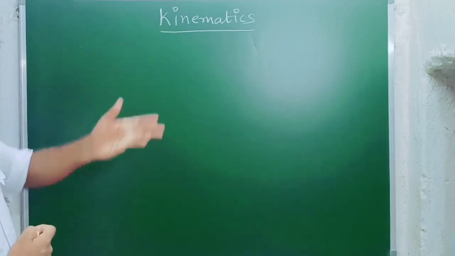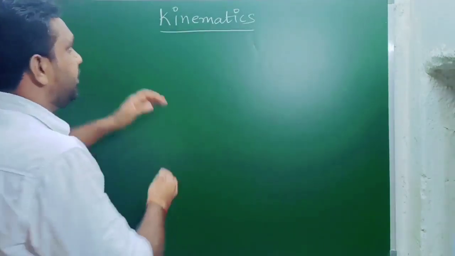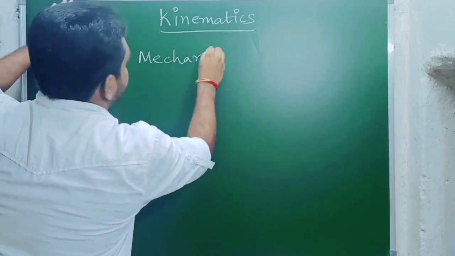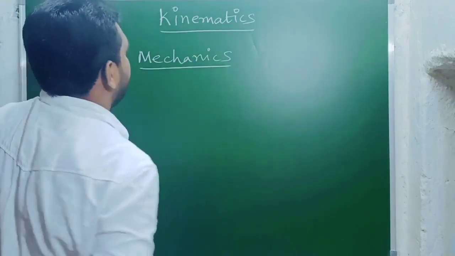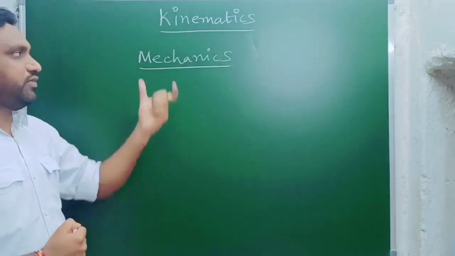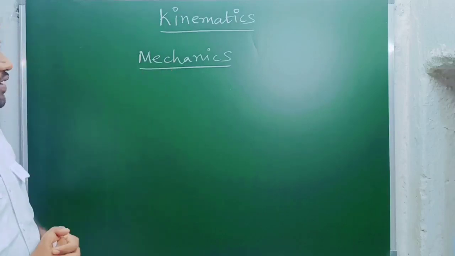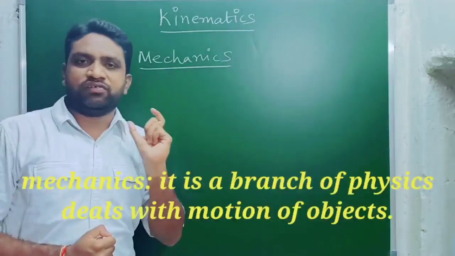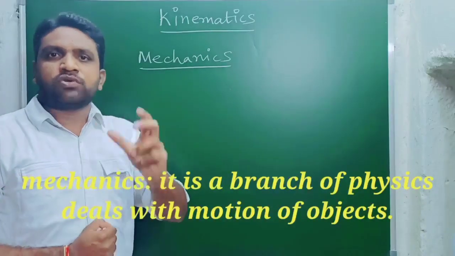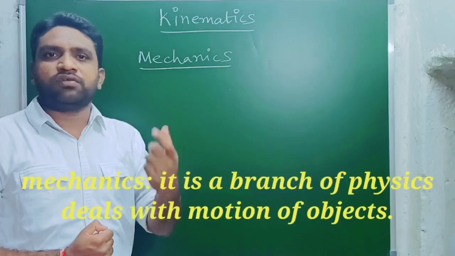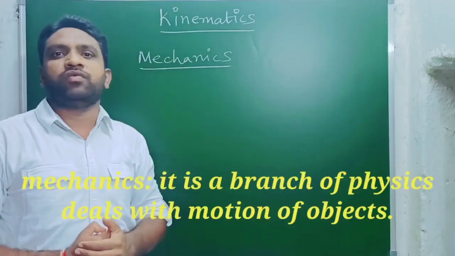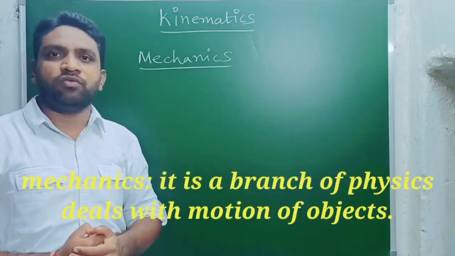Before going to kinematics, we need to know some more topics. First one is mechanics, because kinematics is related to mechanics. What is meant by mechanics? Mechanics is a branch of physics. It deals with the motion of objects, so it explains all the moving objects.